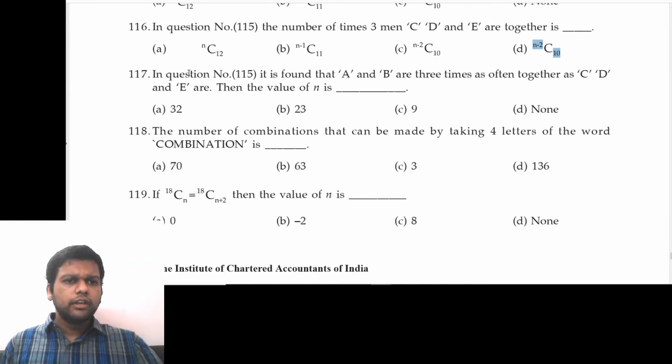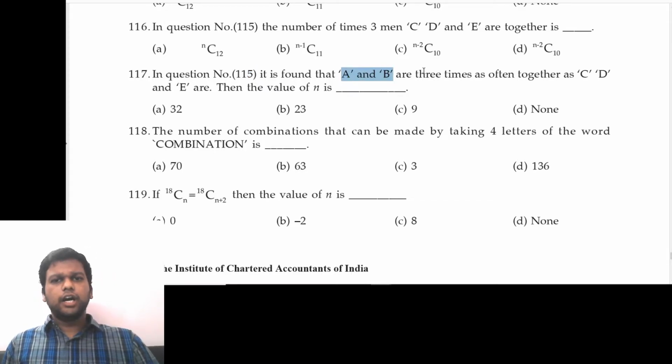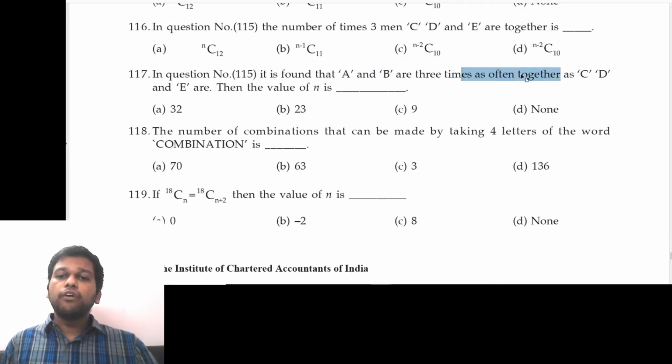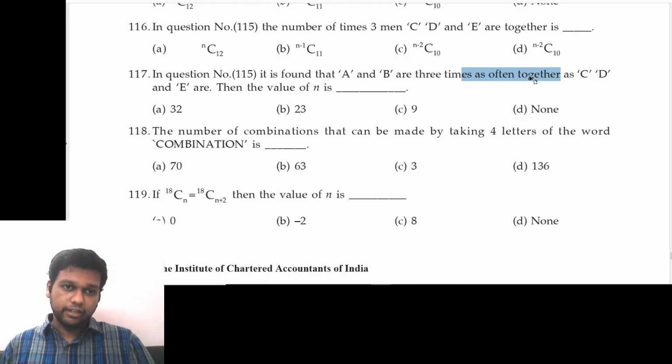That is wrong. In question number 115, it is found that A and B are 3 times as often together as C, D and E are.